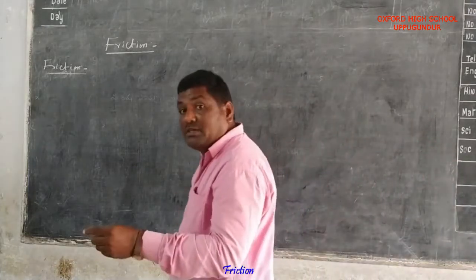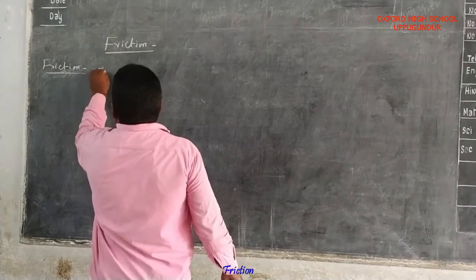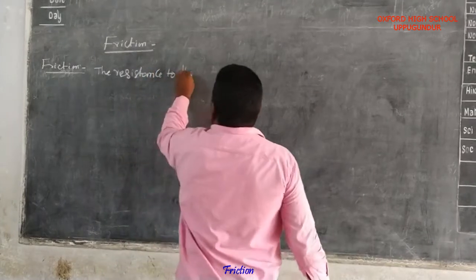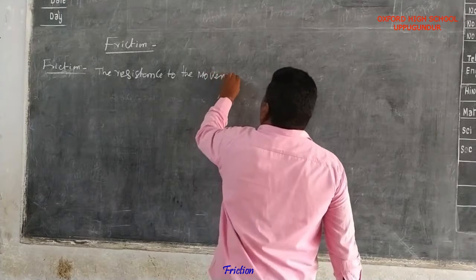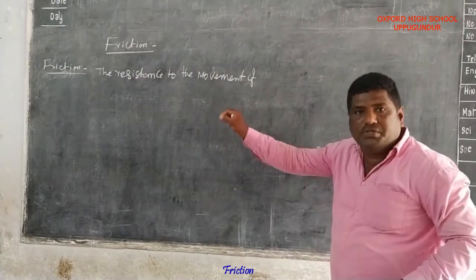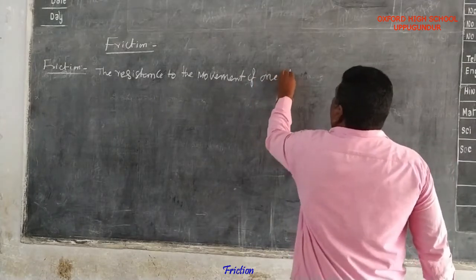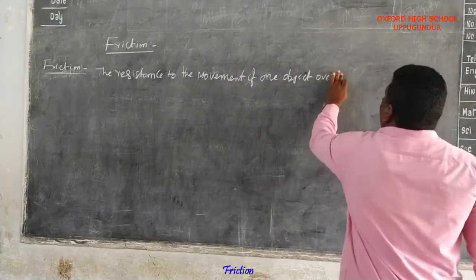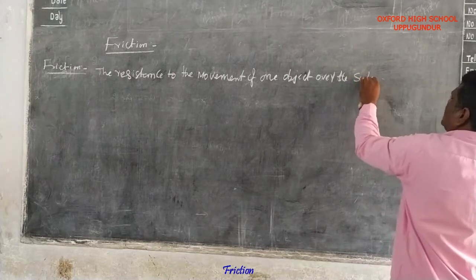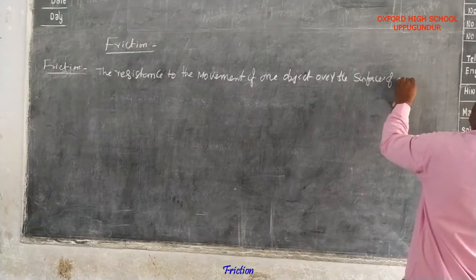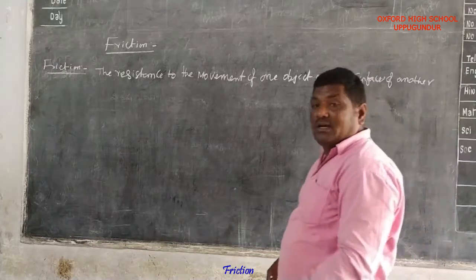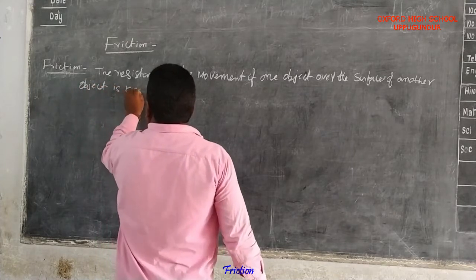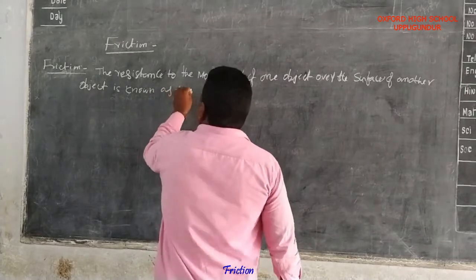What is the definition of friction? The resistance to the movement of one object over the surface of another object is known as friction.